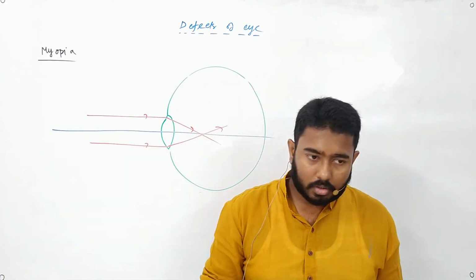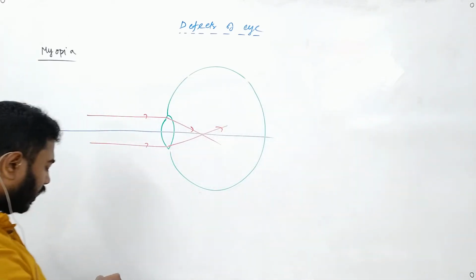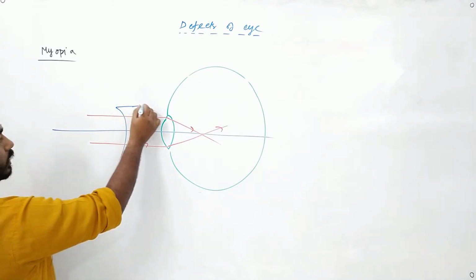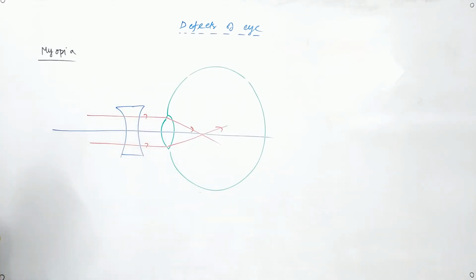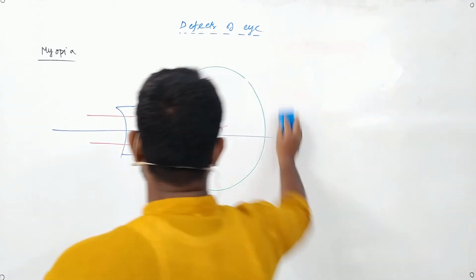Will the convex lens ever do that? No, only the concave lens will do that. So if the concave lens has to do that, then we have to put a concave lens somewhere here. Now let us do this diagram in a more diagrammatic way.